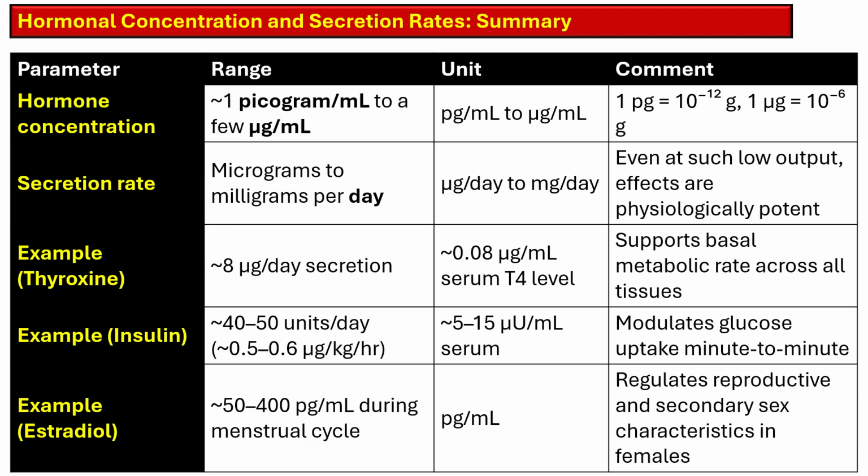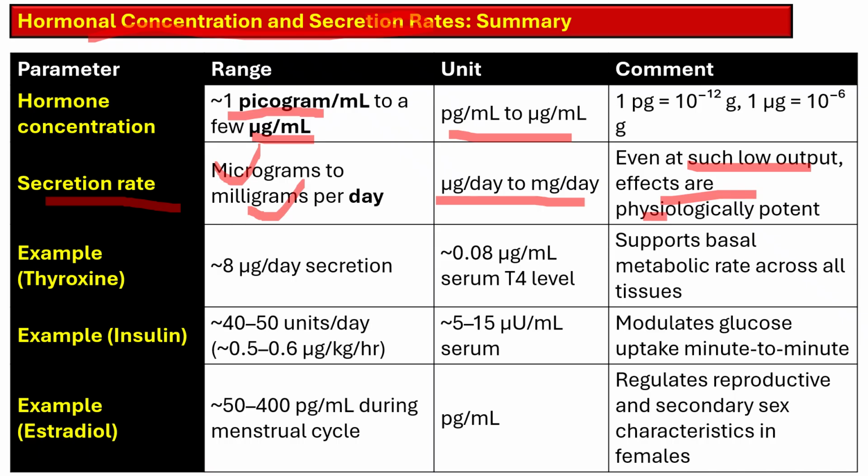Here in this table, the hormonal concentration and secretion rates are summarized. The hormone concentration is about 1 picogram to a few microgram, and the secretion rate is about microgram to milligram per day. So the unit is microgram to milligram per day, and even at such low output, the effects are physiologically potent.